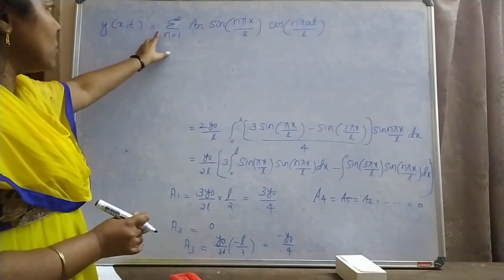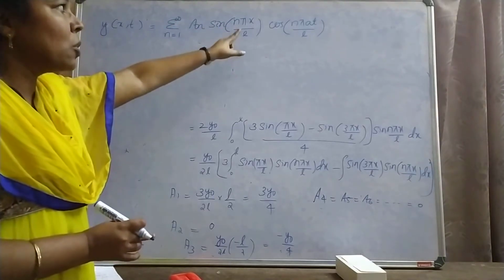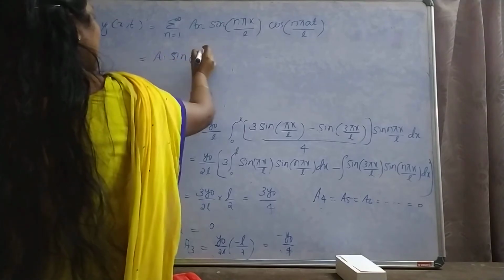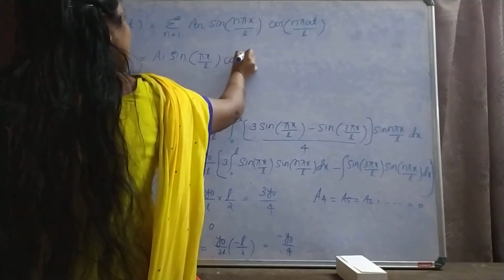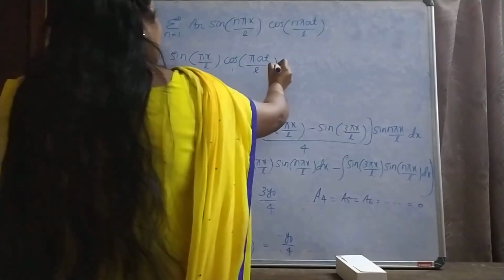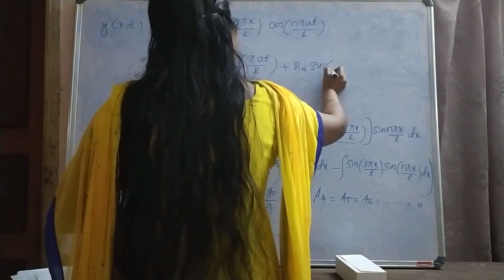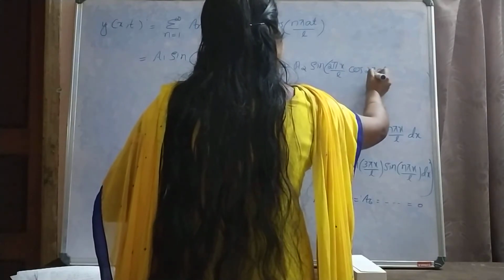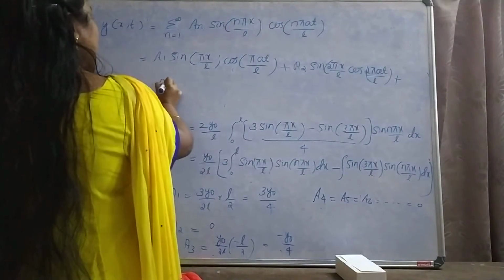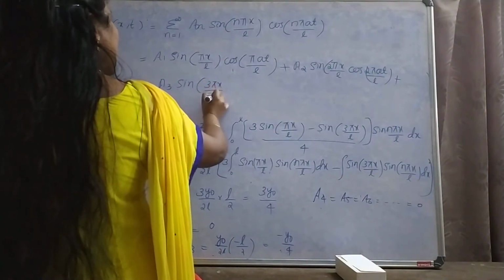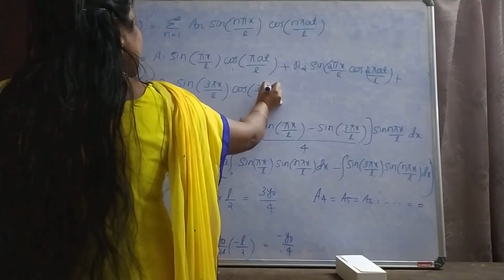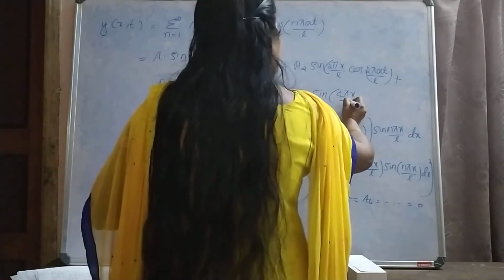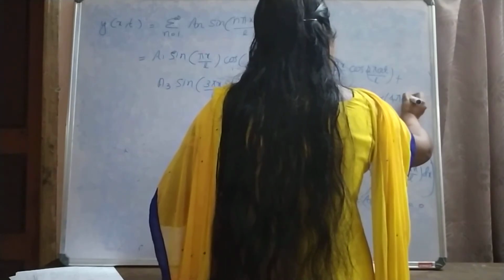y of x comma t equal to sigma n equal to 1 to infinity an sin n pi x by L cos n pi at by L. By expanding this, first putting 1: a1 sin pi x by L cos pi at by L plus, second function, a2 sin 2 pi x by L cos 2 pi at by L plus a3 sin 3 pi x by L cos 3 pi at by L plus a4 sin 4 pi x by L cos 4 pi at by L plus etc.